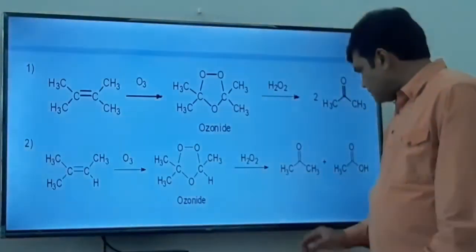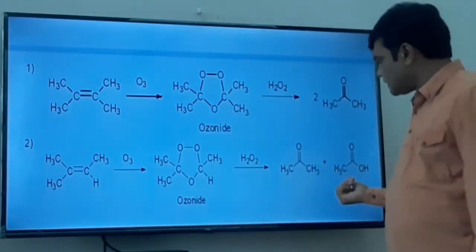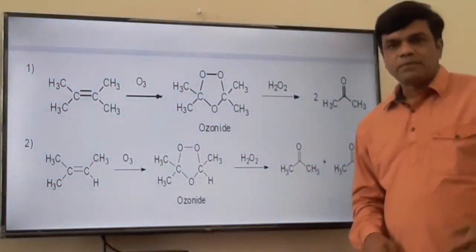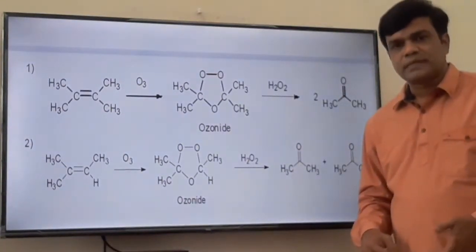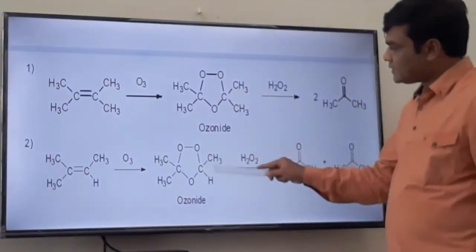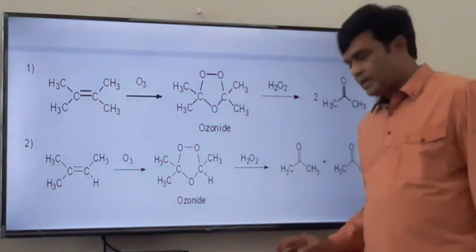Now this acetaldehyde on further oxidation gets converted to acid. You know, the oxidative product of aldehyde is carboxylic acid. So first the aldehyde is formed, and that aldehyde on further oxidation gets converted into acid.